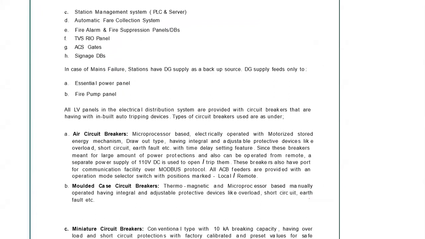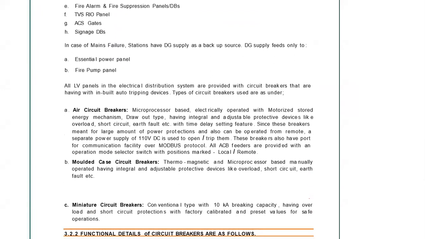Now, what are the components of a main panel or sub panels? Air circuit breakers. The air circuit breaker is microprocessor based. I would say 95 to 97% we are using microprocessor based air circuit breakers. It is very easy to program. It's not like in earlier days where you used to push the manual set and all these things. It is not required nowadays. It is programmable, electrically operated with motorized torque.